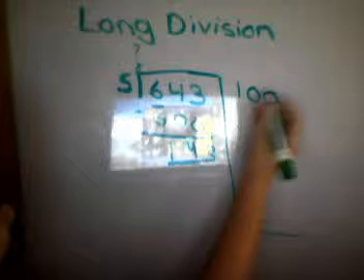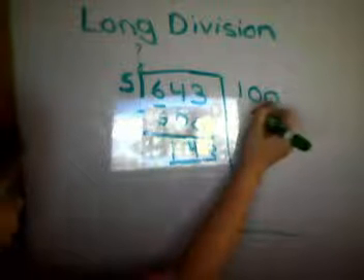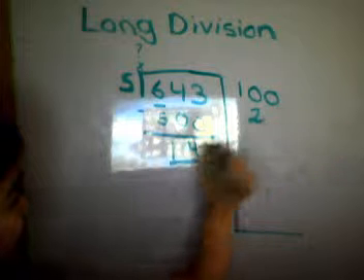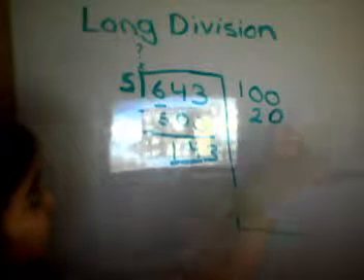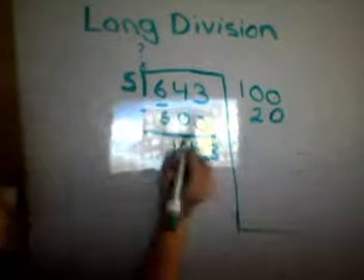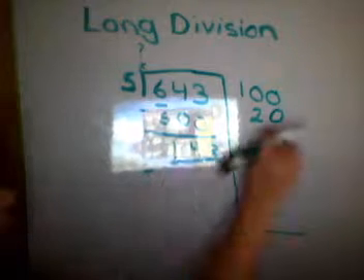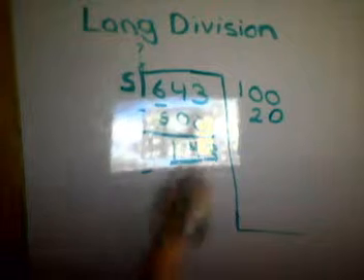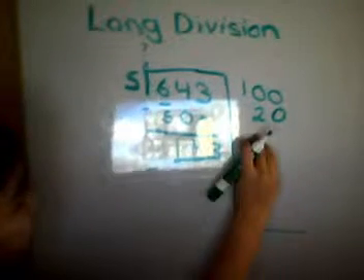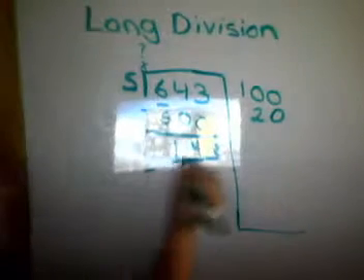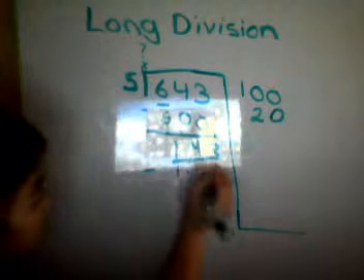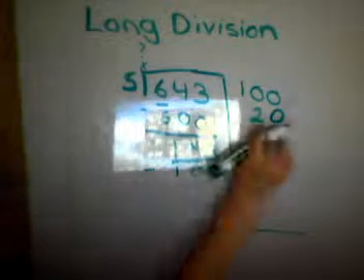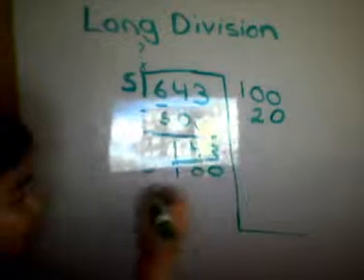So you write a 2. You didn't use one number, so you put a 0 right there. 1 digit. So because you didn't use 1 digit, you put the 0 there. Now you have to do this. Now you do 20 times 5 is 100. So you put 100 down and you put a 0 because there's another 0. Now you minus this.